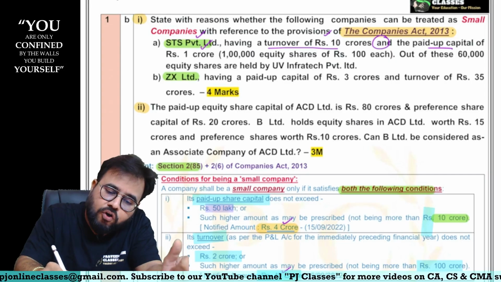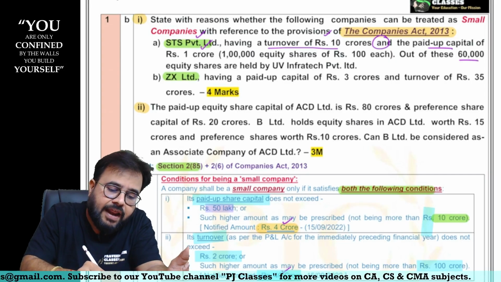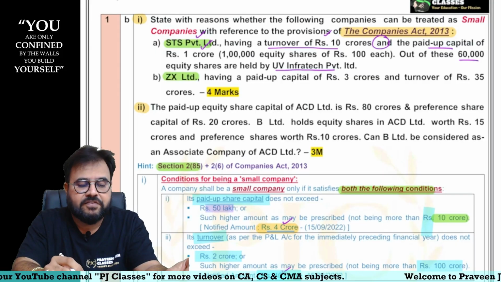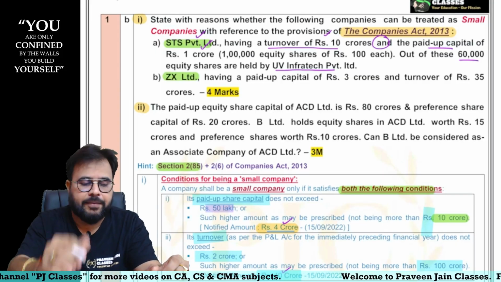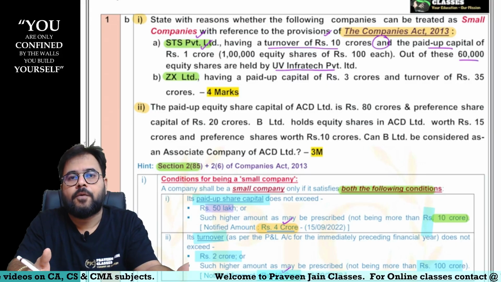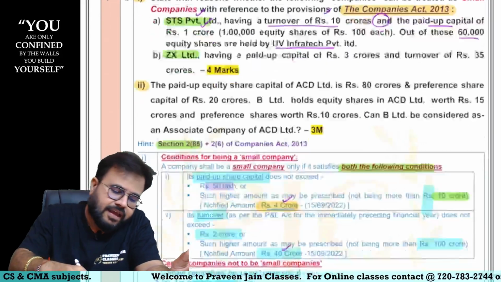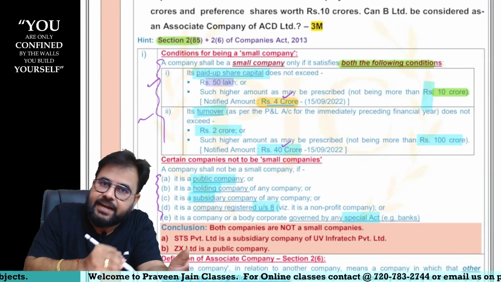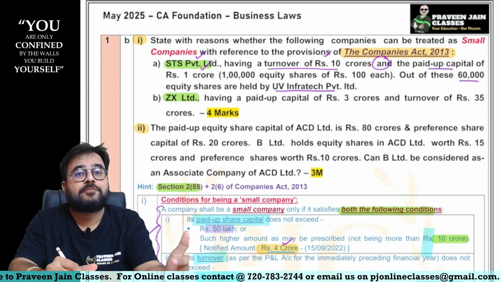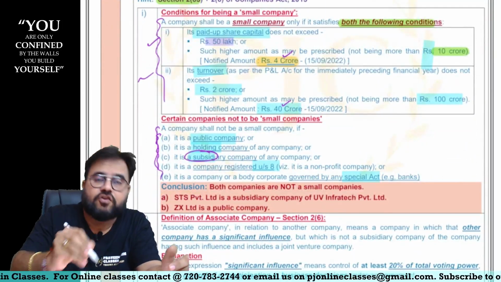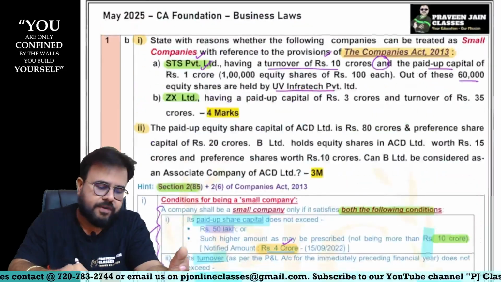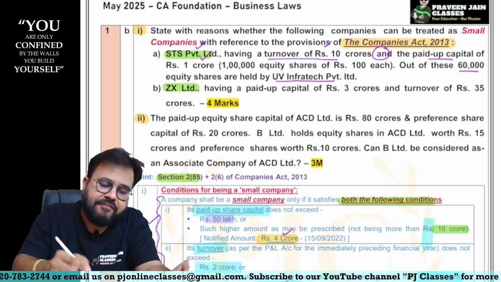Okay, great. Out of these, 60,000 equity shares are held by UV Infratech Private Limited, sir. So can I say in this company 60% stake is held by UV Infratech Private Limited, sir. So can I say STS Private Limited becomes a subsidiary and UV Infratech becomes a holding company. And just say this fact comes, can I say they have fulfilled the numerical criteria, but they did not fulfill this particular criteria. Because our company STS Private Limited has become a subsidiary company and subsidiary company can never enjoy the status of a small company, my answer is STS Private Limited, you cannot be called as a small company, sir.